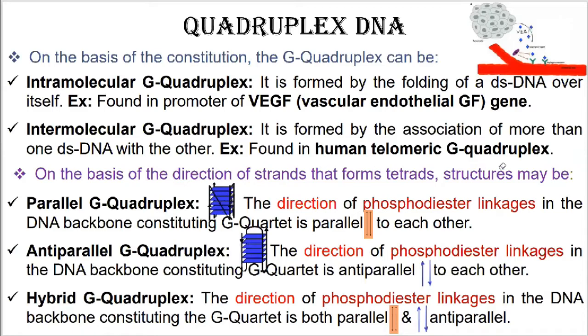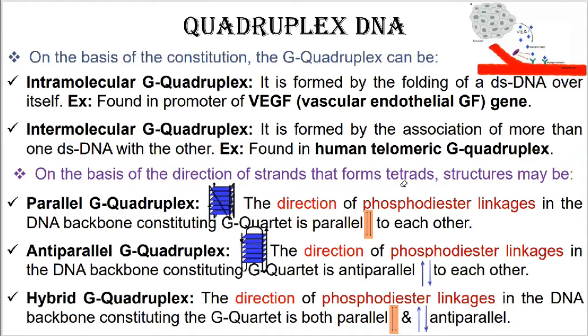You have seen in the case of telomeric DNA of human. In fact, the DNA and RNA were combining to make the human telomeric G quadriplex. So this is an intermolecular G quadriplex.